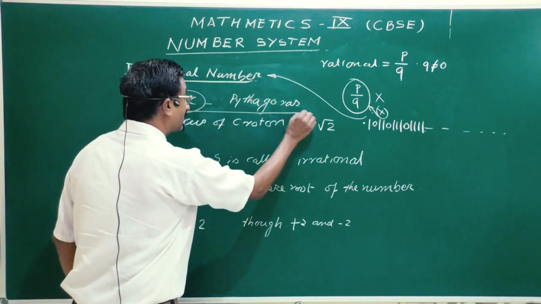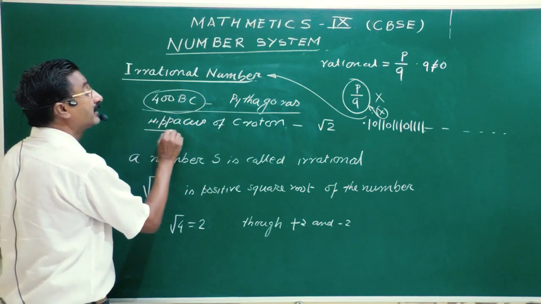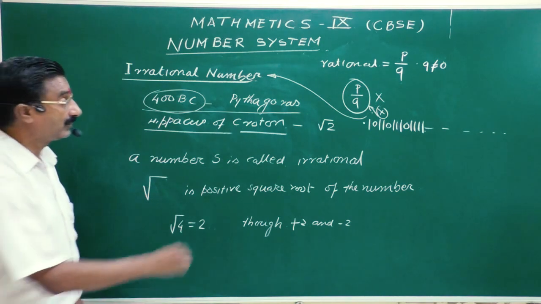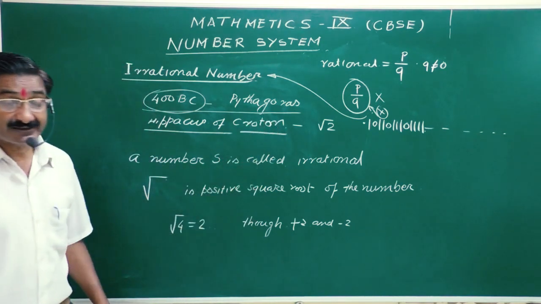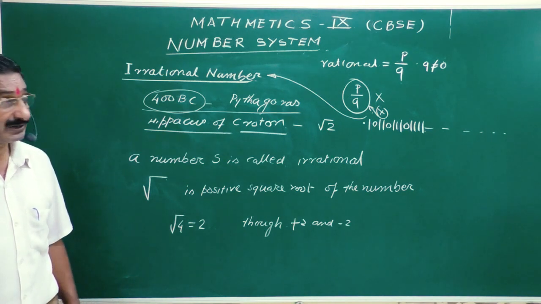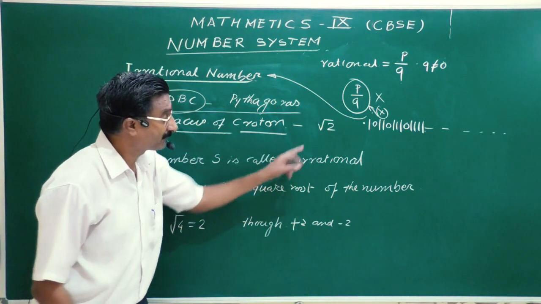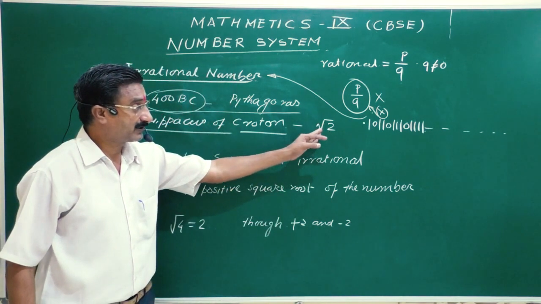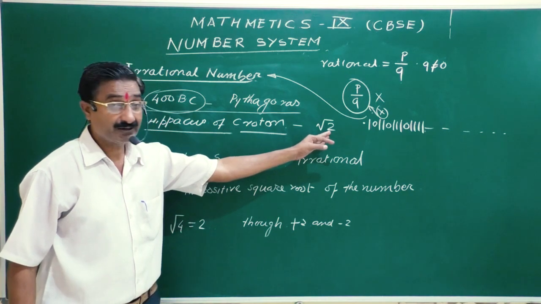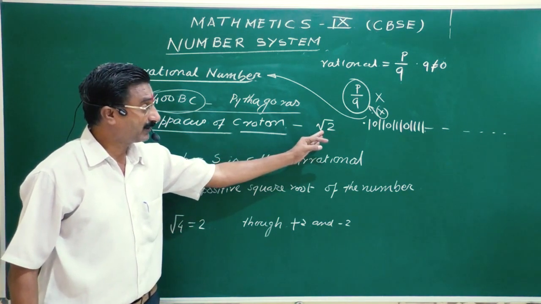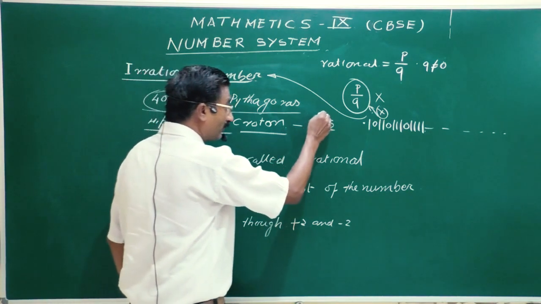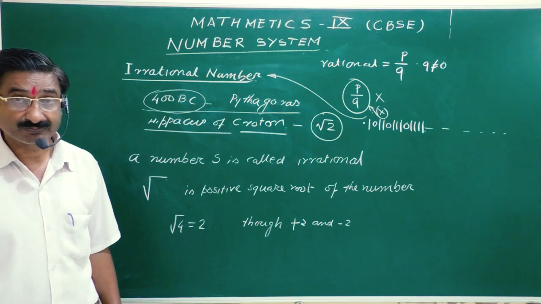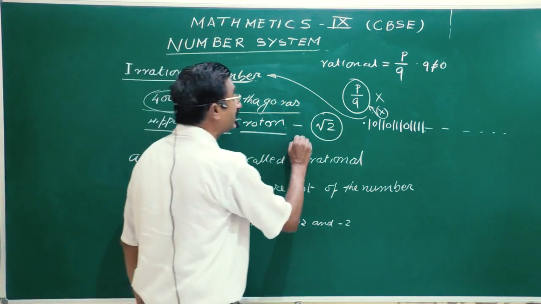Hippasus of Croton gave one new concept to mathematics, that is this sign. This sign indicates something that I will tell you. This is called under root 2, or we can say square root of 2. The value of under root 2 cannot be written in the form of p by q.